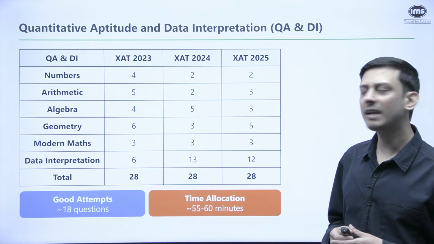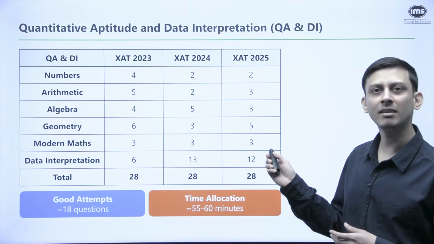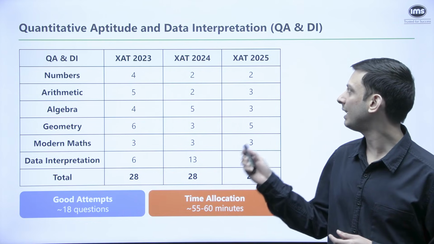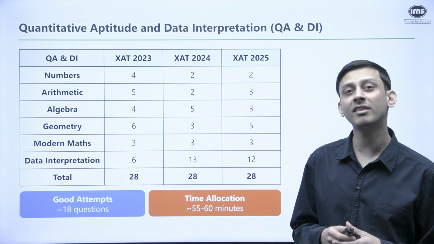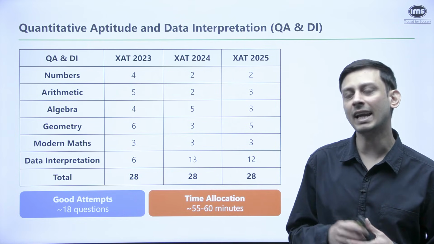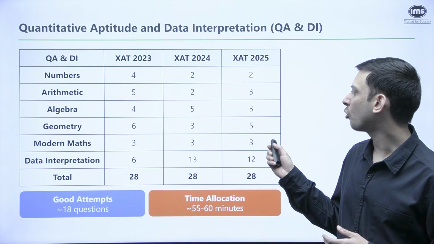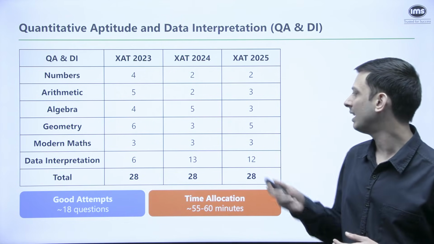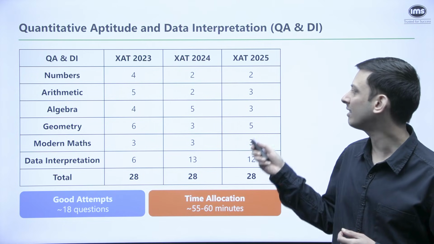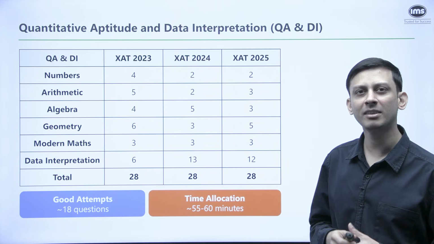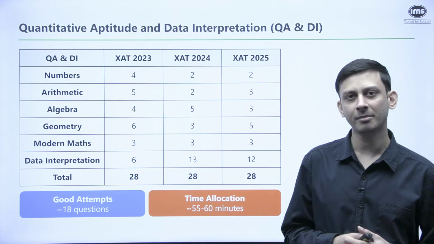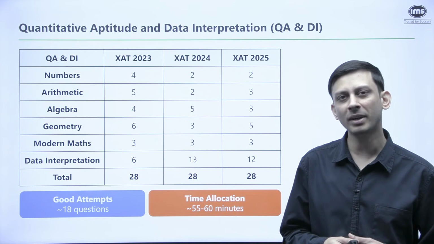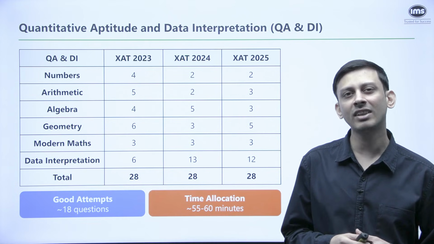Then apart from DI, we can see that we've had a lot of questions from geometry in multiple years. You can see in 2023 and 2025, most number of questions were from geometry, if we remove DI. And apart from geometry, other sections have been fairly well distributed. Like last year, 3 questions from modern maths, 3 from algebra, 3 from arithmetic, and 2 questions from numbers. So focus here should be more on data interpretation and on geometry, and then on the other sections equally.